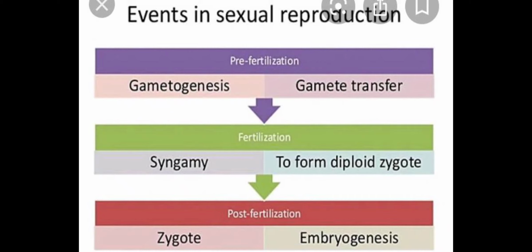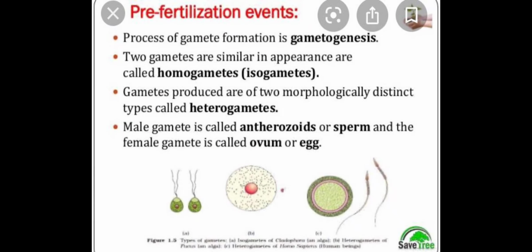Let us take up the first pre-fertilization event, that is gametogenesis. The process of gamete formation is called gametogenesis. Gametes are haploid sex cells. In plants, the gametes are formed by the process of microsporogenesis and megasporogenesis.